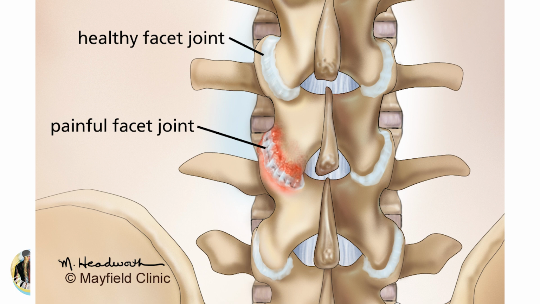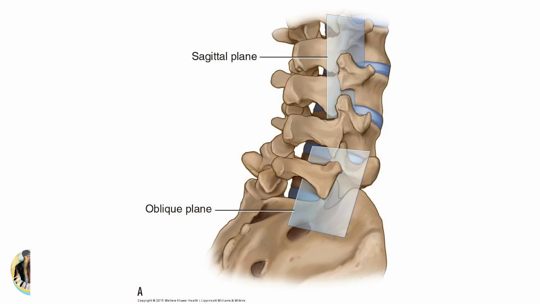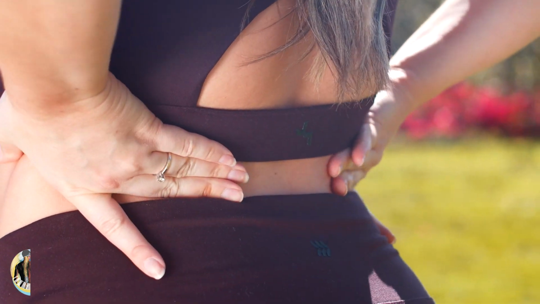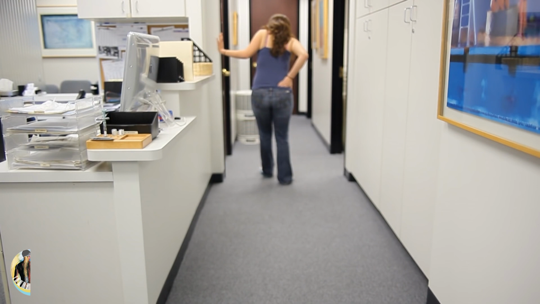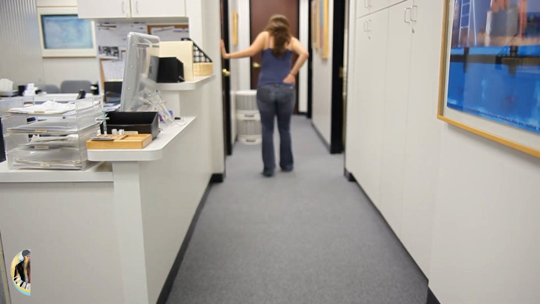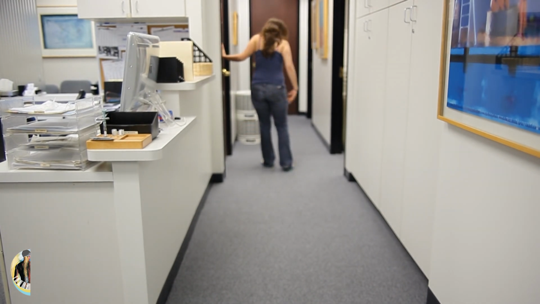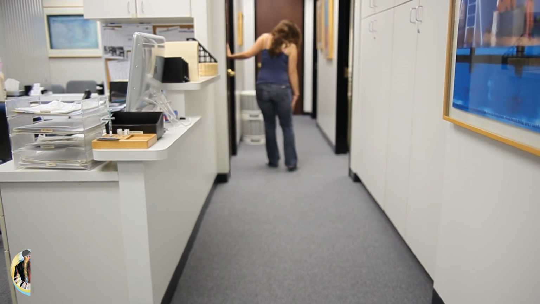Depending on the number of facets affected, the severity of the condition, and the possible involvement of a nearby nerve root, one or more of the following signs and symptoms may occur. Localized pain. A dull ache is typically present in the lower back. Referred pain. The pain may be referred to the buttocks, hips, thighs, or knees, rarely extending below the knee. Pain may also be referred to the abdomen and pelvis.